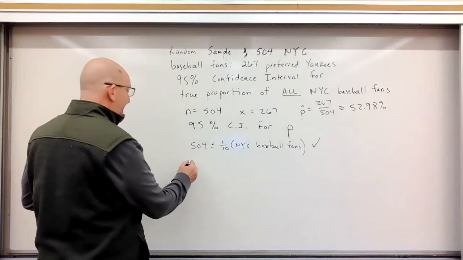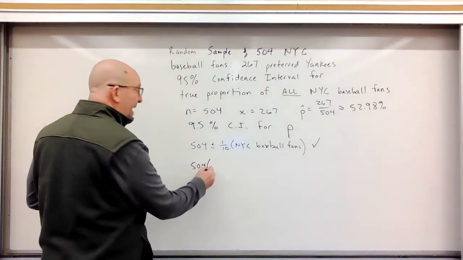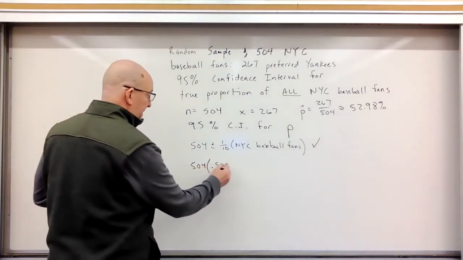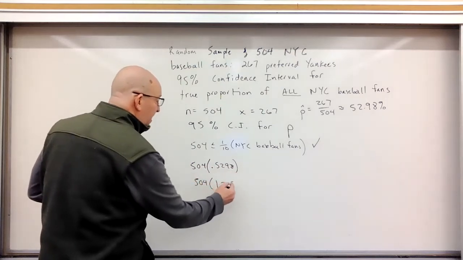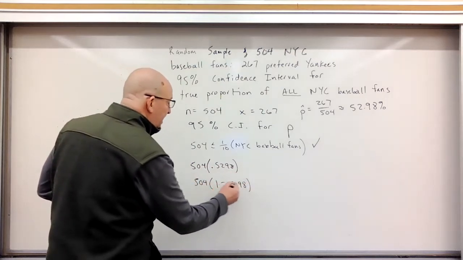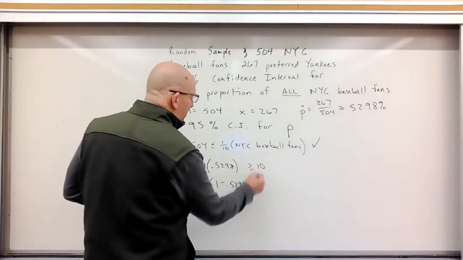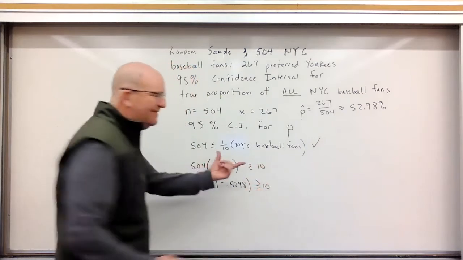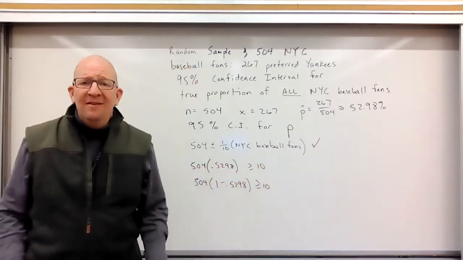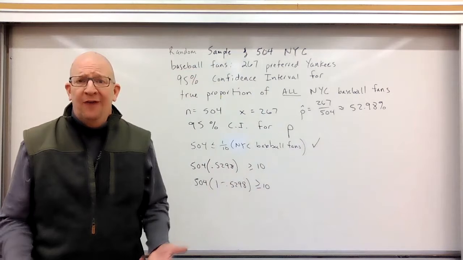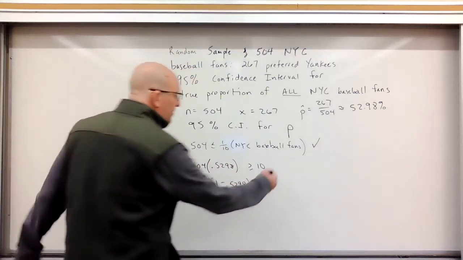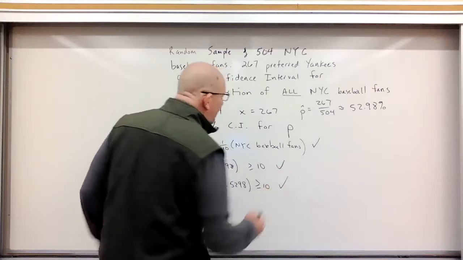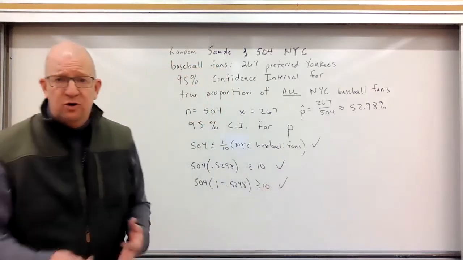How about n times p hat and n times 1 minus p hat? Are these both more than 10? Now, remember, what does this step mean? It simply means, is it worth doing the survey? Right? And sure enough, these are both true. So there are more than 10 successes in whatever you're trying to do.